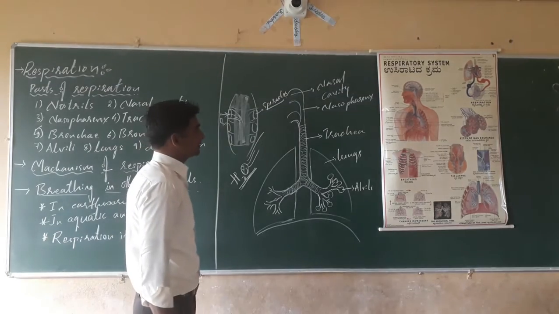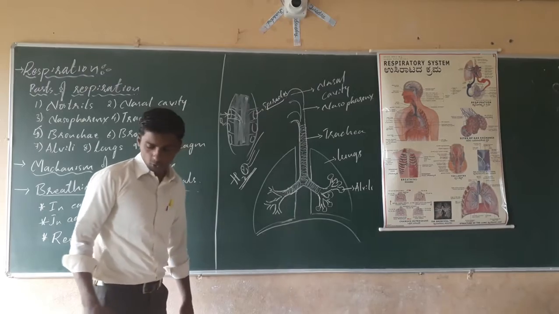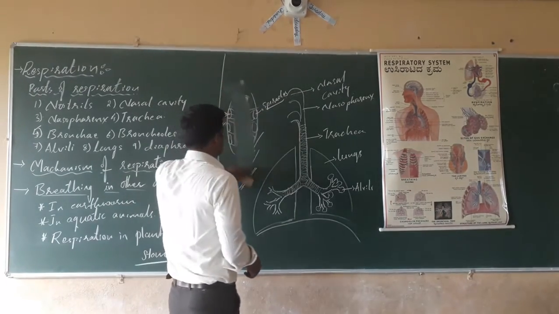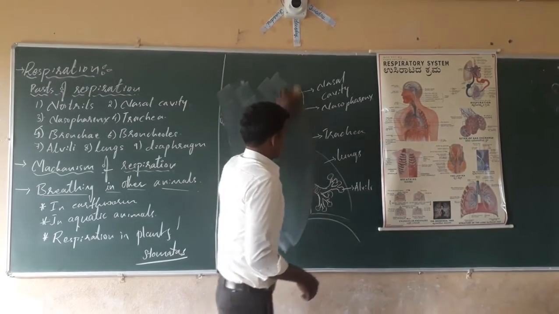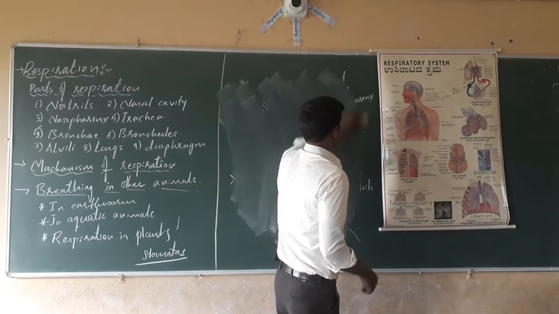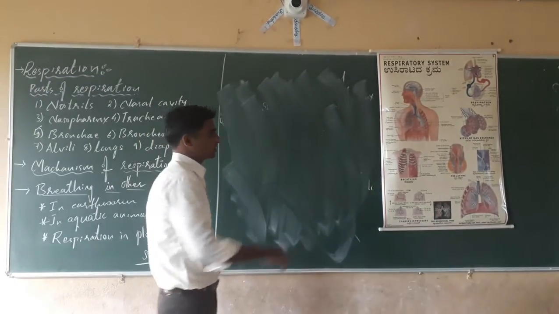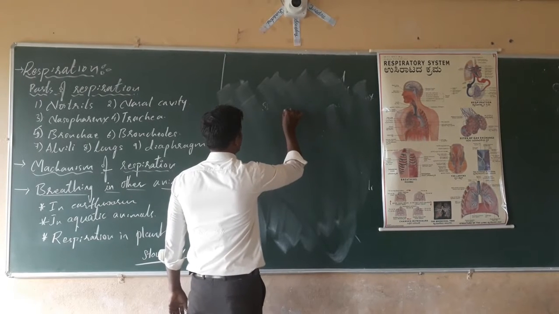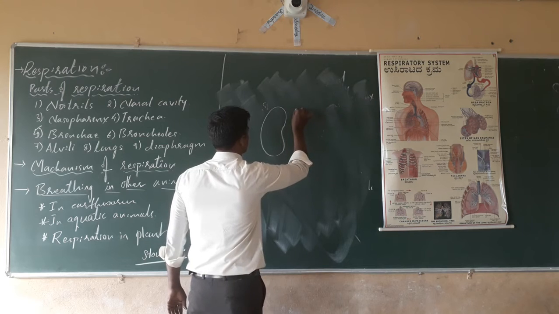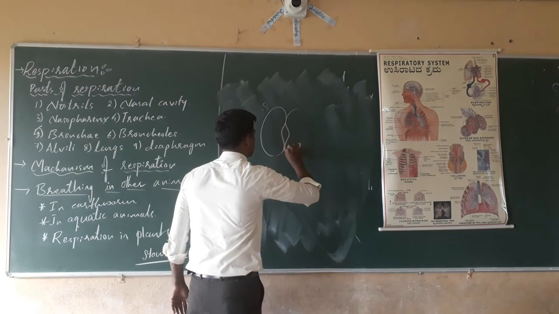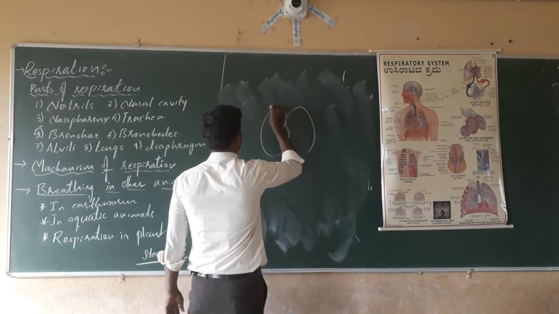The stomata contain two types of cells. One is the guard cell, and the second one is the surrounding cells. When we see the stomata under the microscope, you will see bean-shaped structures.